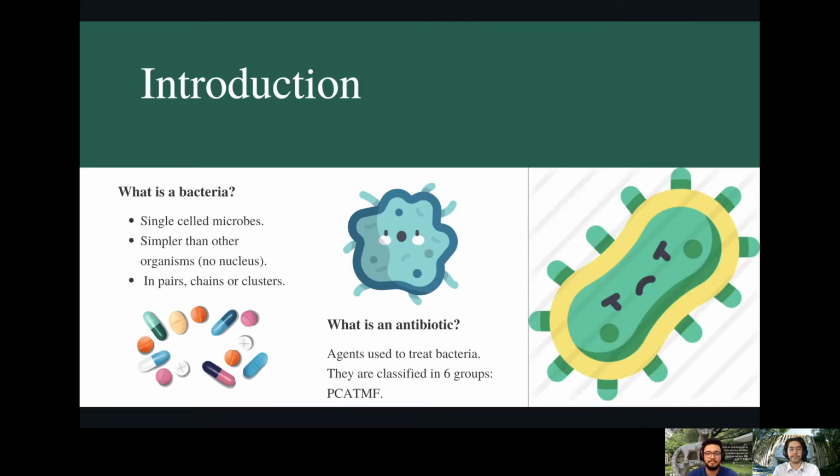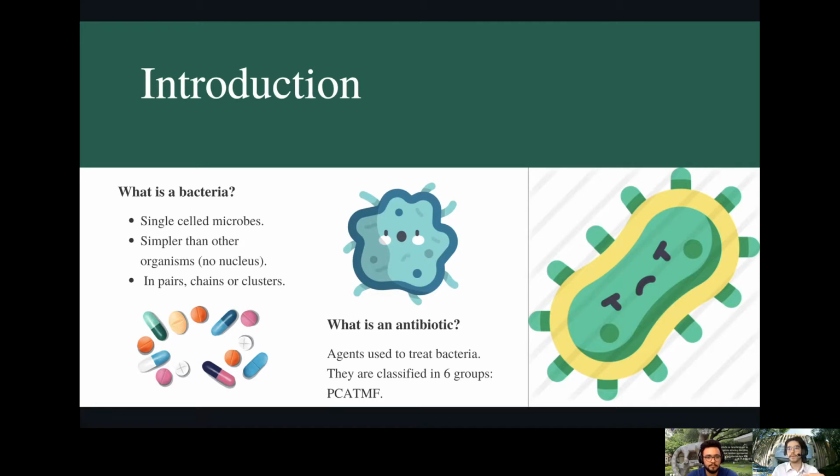We're going to talk about this topic, which is very important in science. So first, as a brief introduction, we have to talk about what is a bacteria. These are types of organisms or microorganisms that are simpler than eukaryotic cells. Remember that we have two types of cells: eukaryotic cells, which are in plants and animals, and prokaryotic cells that are bacteria. So in this case, we're going to talk about those type of cells.